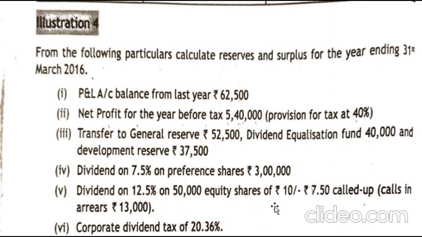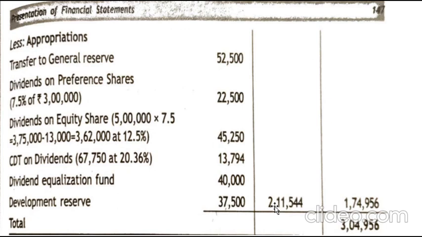So 50,000 into 7.5 will give you 3,75,000 as the share value. On that, dividend at 12.5% will give you 46,875. You will minus your calls in arrears, which is 13,000.